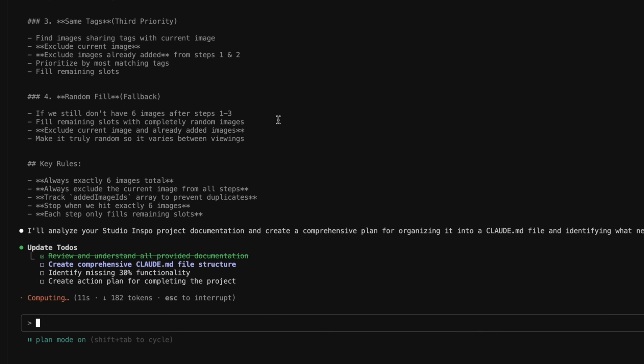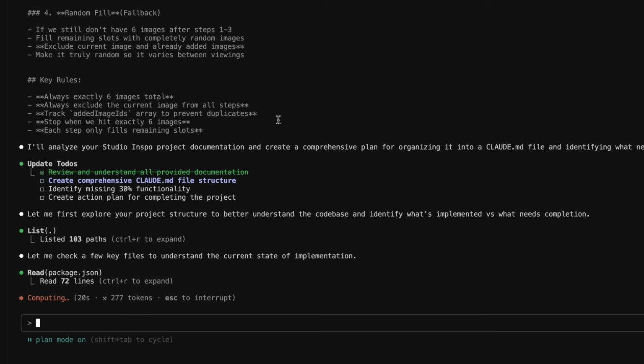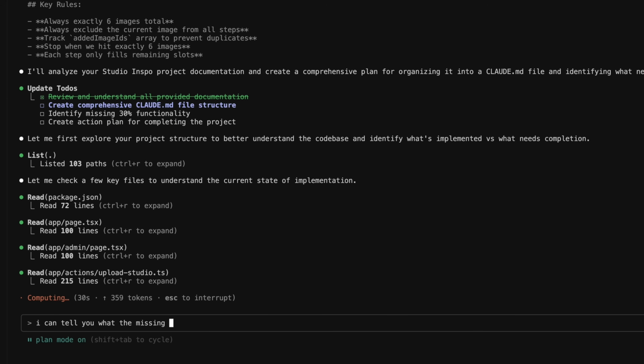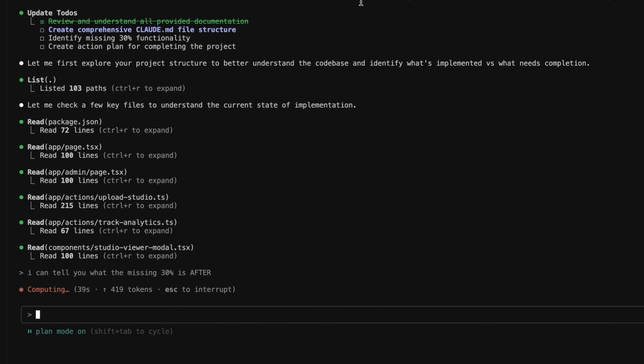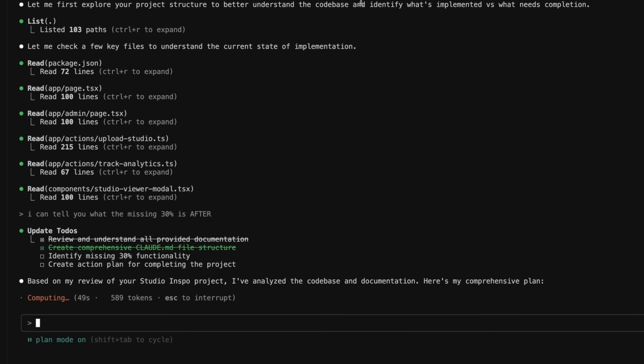When transferring my code base from V0, I just hit that download button, downloaded it to my desktop, and opened it up in Cursor. I created a local development environment instead of having it all in V0. Claude Code got a handle of it very quickly. I had V0 write out a lot of documentation describing what Studio Inspo is. I copy and pasted that documentation into Claude Code, which condensed it into one big mega documentation file, and that's the Claude MD file, which gave me a really solid foundation to start actually using Claude Code.